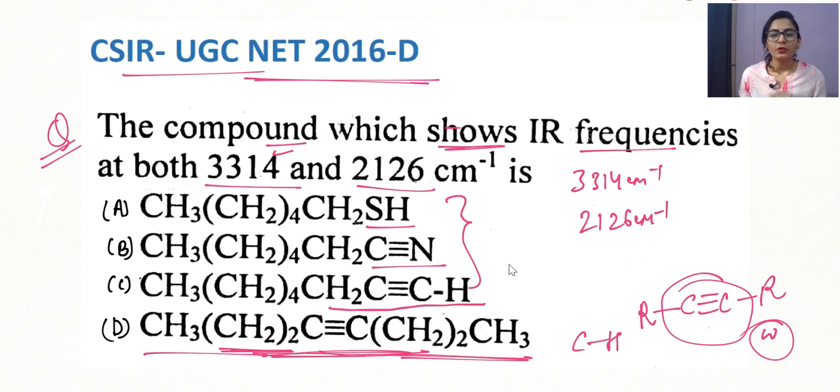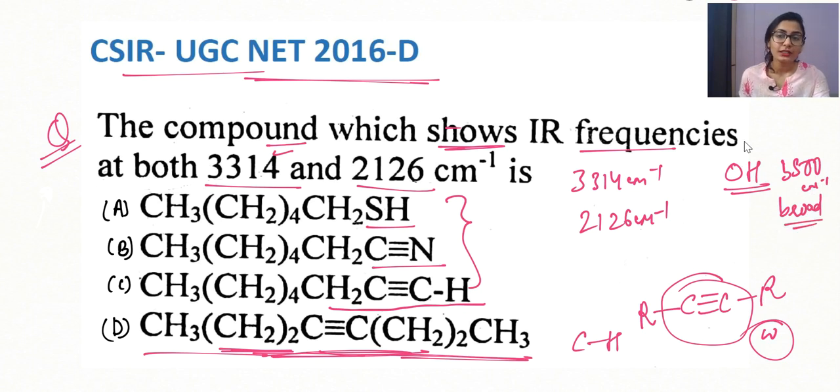Let me just ask you one more thing: the OH group, usually the alcohol, shows the OH bond stretching frequency at around 3500 centimeter inverse, and it's a broad peak, if you have seen the spectrum.